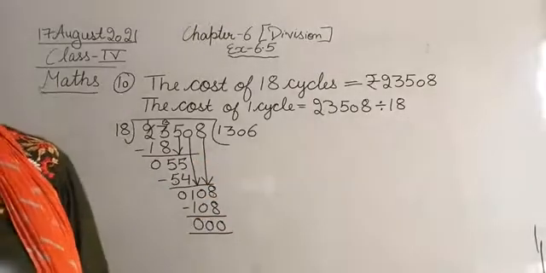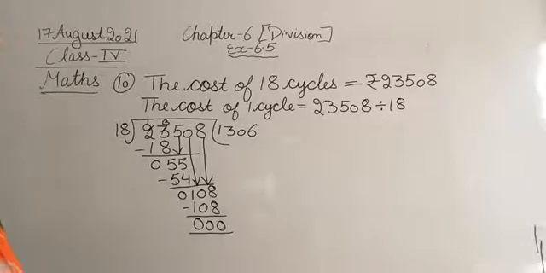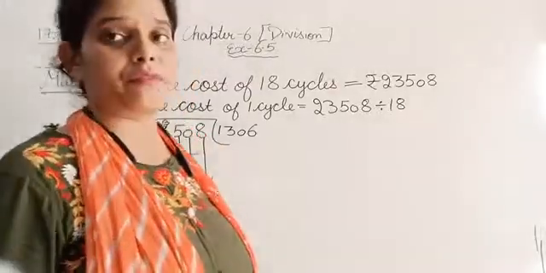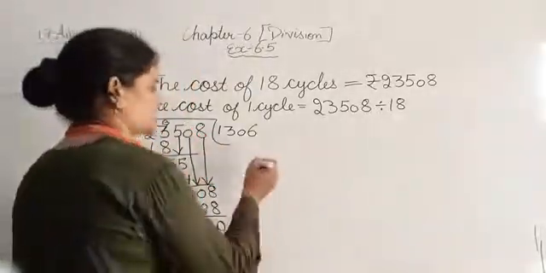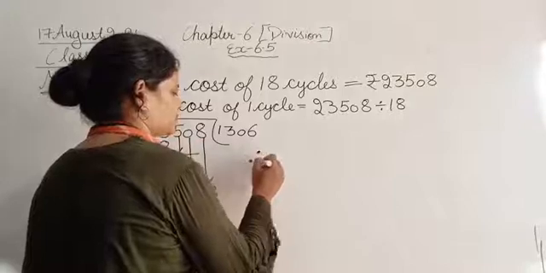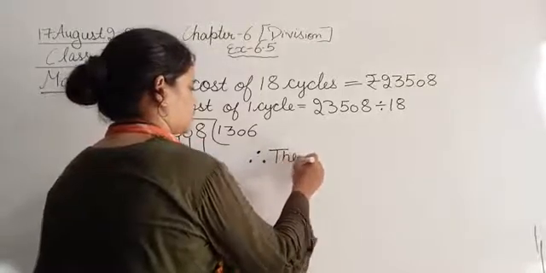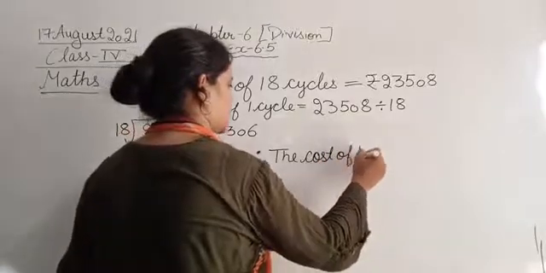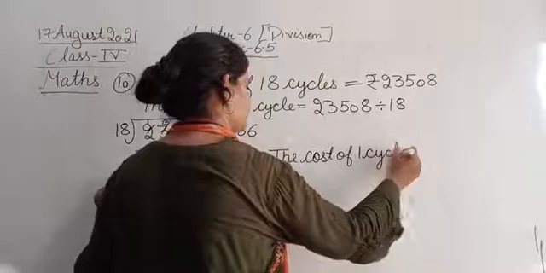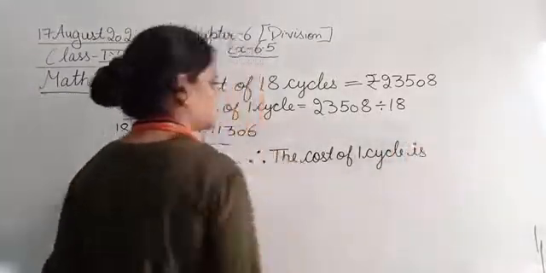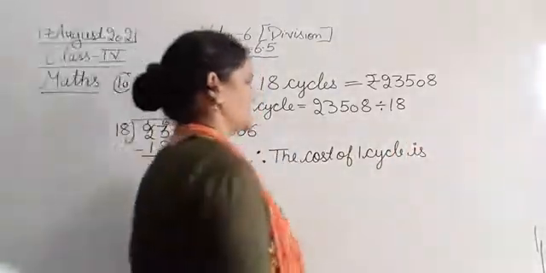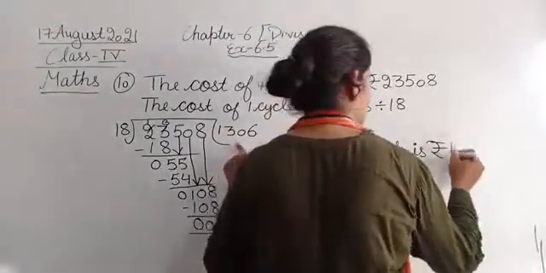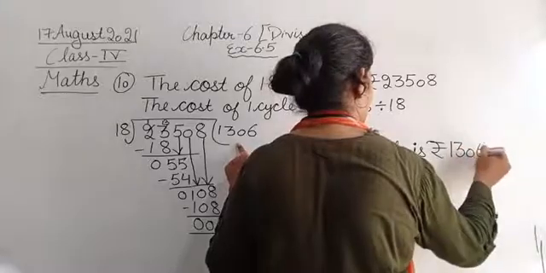So what is this 1306? This is the cost of one cycle. In the question it is given, find the cost of one cycle. So write down the solution sentence. Therefore, the cost of one cycle is rupees 1306.